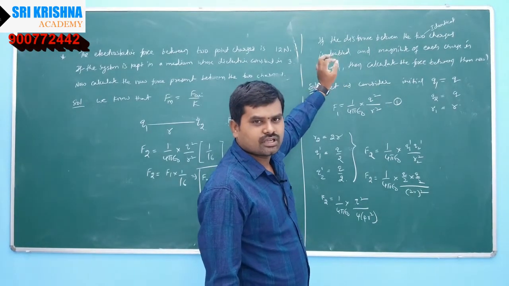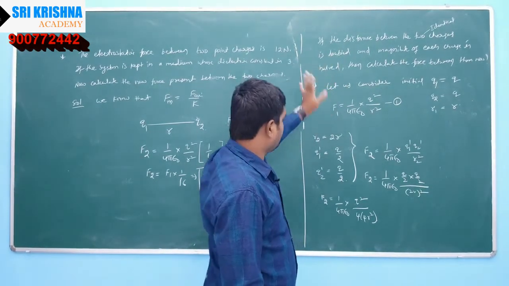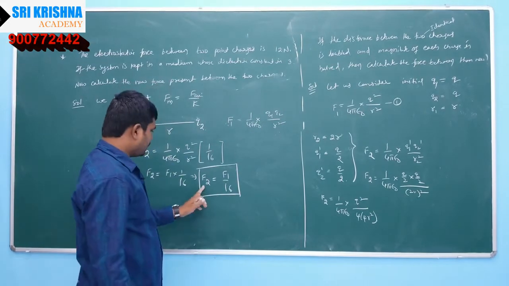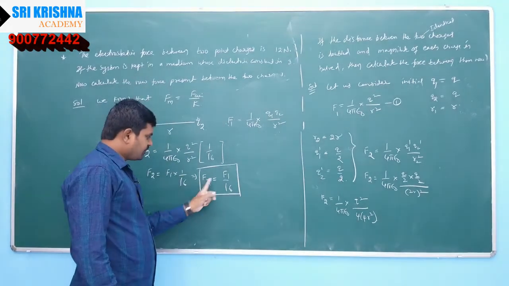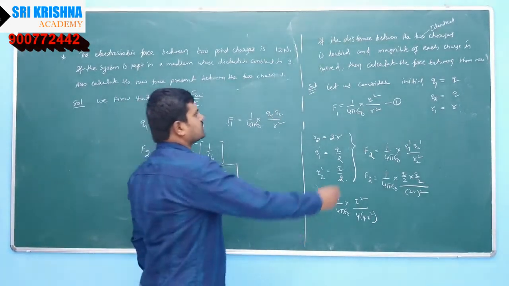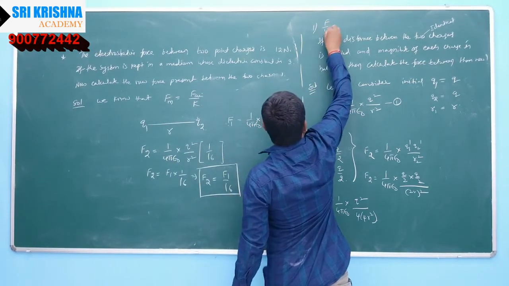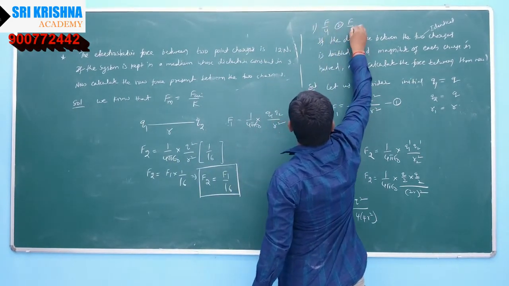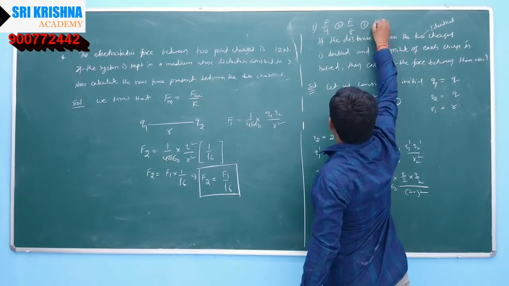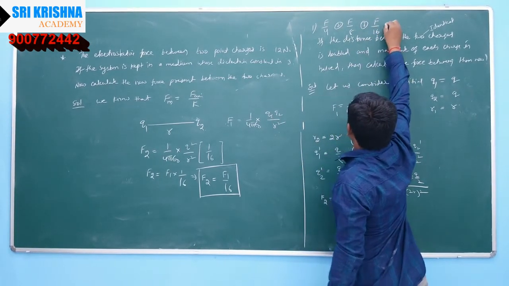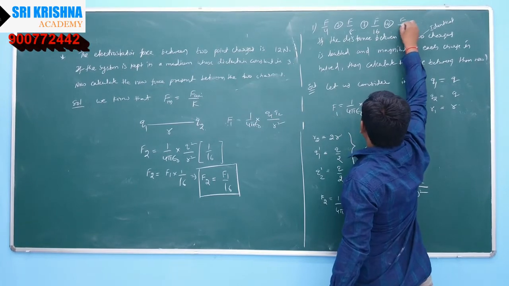There is no single numerical, but we have calculated that F2 is equal to F1 by 16. Suppose you have options like F by 4, F by 8, F by 16 and F by 32.